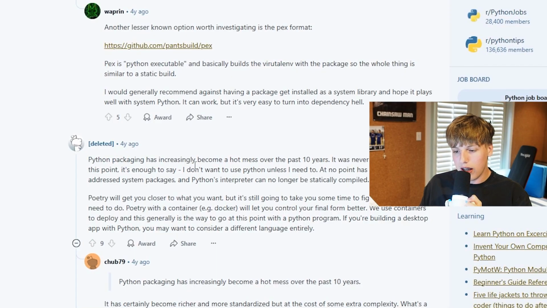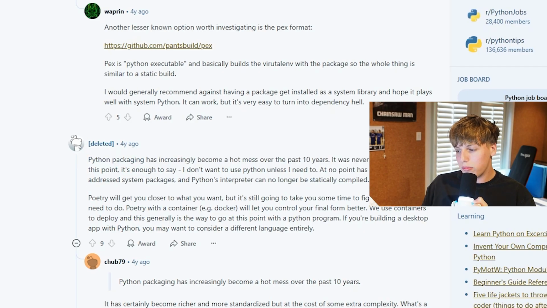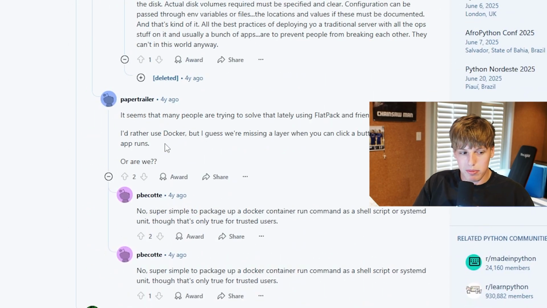That sucks. I mean, look at these rants. "Python packaging has increasingly become a hot mess over the past 10 years. It was never really pretty. But at this point, it's not to say I don't want to use Python unless I need to." That has to hurt Python's feelings. "At no point has Python's packaging addressed system packages and the Python interpreter." Like, bro, this is kind of what I'm seeing right now. I've noticed it's gotten richer, but there's no real way to understand unless you were already kind of goated at coding. So that's not fun.